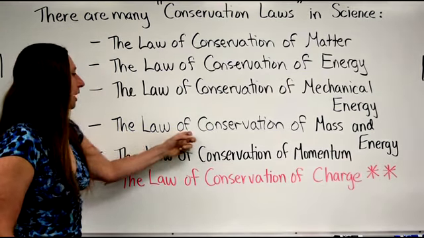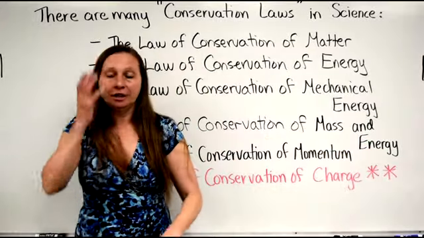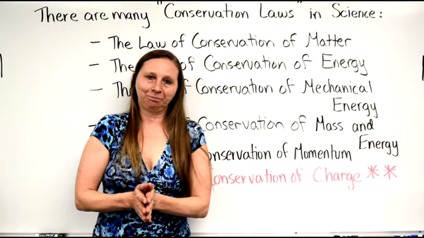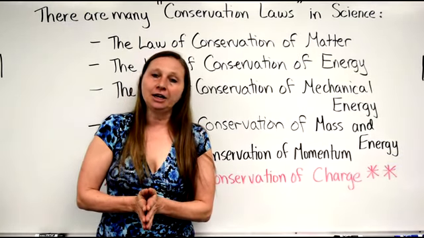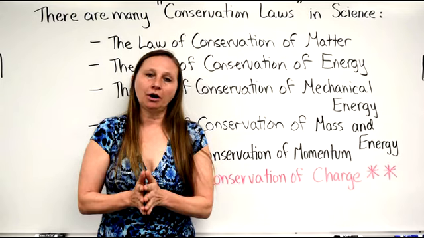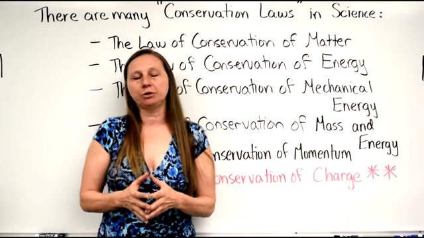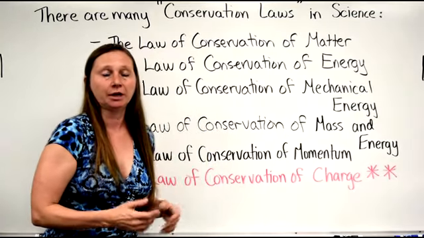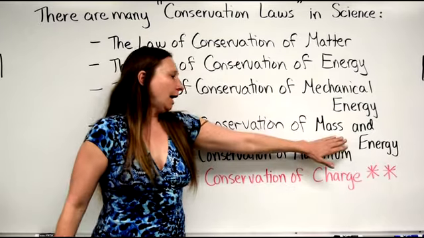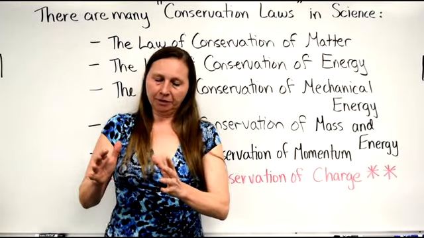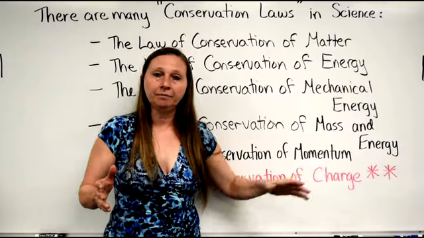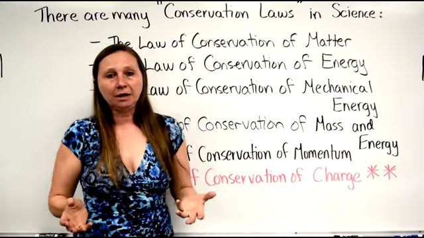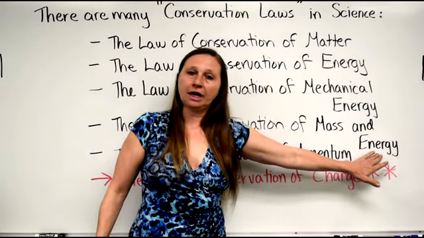Now, the law of conservation of mass and energy together is necessary when we talk about nuclear reactions. Back around the early 1900s, scientists were starting to do nuclear reactions. They were starting to observe alpha decay and beta decay and the changing of one element into another element, otherwise known as transmutation. And what was happening is they were measuring the amount of mass at the beginning and finding that at the end there was a little bit of mass missing. Well, what was happening was that some of that mass was being converted to energy.